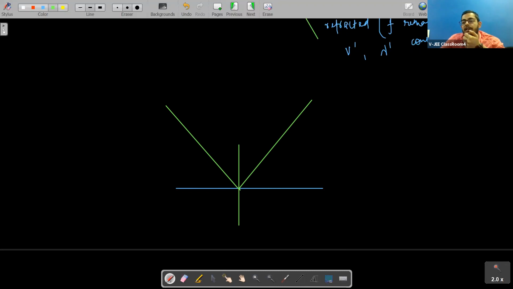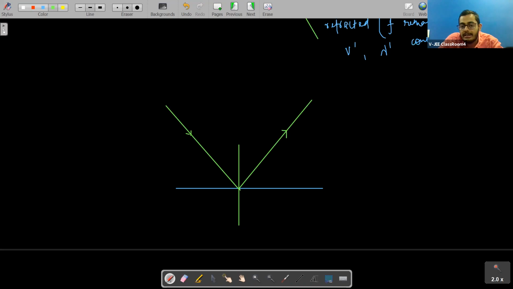If I am lighting up a torch, what will happen, students? The beam will keep on going in the forward direction, right? Here, this is one ray, and this is the reflected ray.